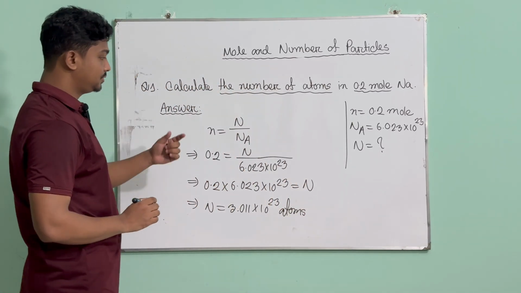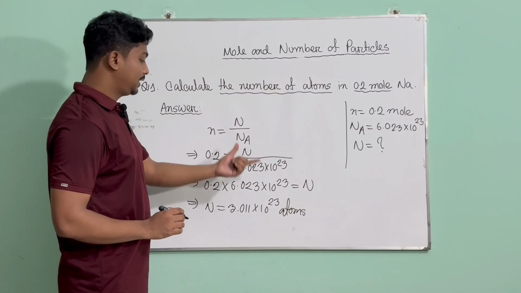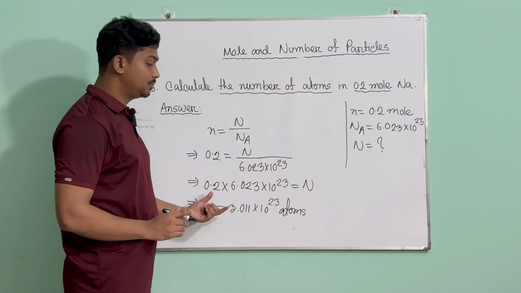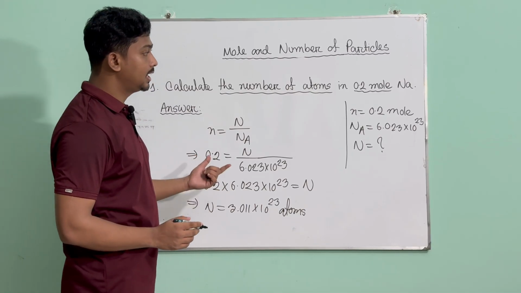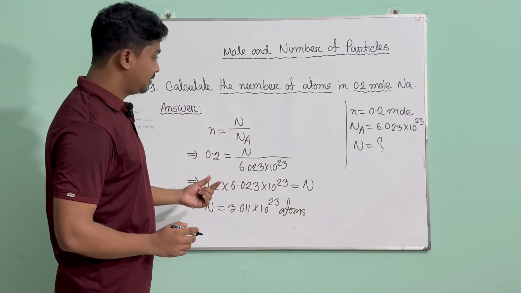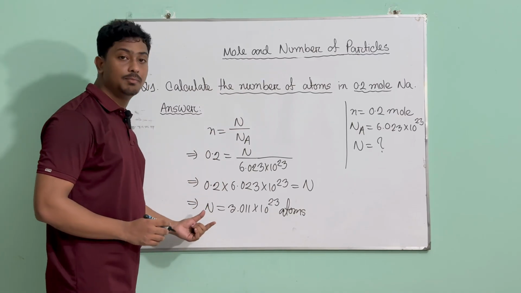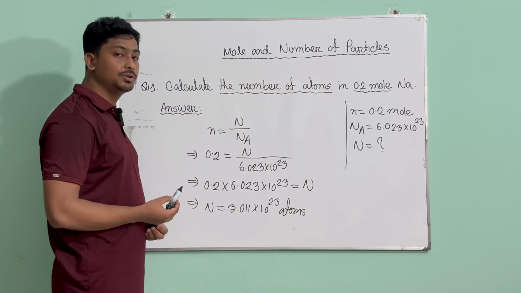So just like that, using the formula and the information, we can easily find the number of atoms or molecules. But next, let's see another substance and find the number of atoms from that question. So let's move on to our question number 2.